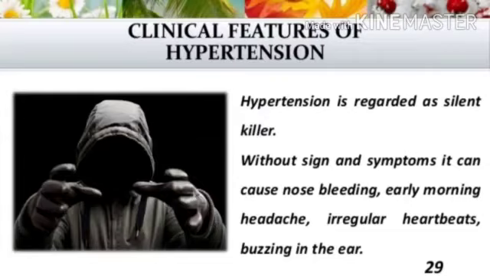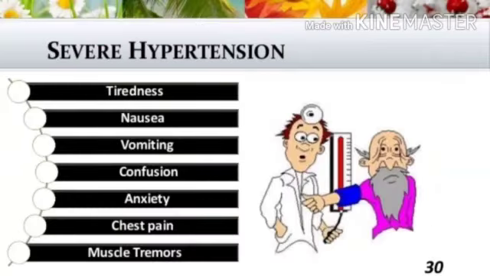Often without signs and symptoms, it can cause nose bleeding, early morning headache, irregular heartbeat, and buzzing in the ear. Hypertension is called a silent killer because sometimes it occurs without any signs and symptoms. Severe hypertension causes tiredness, nausea, vomiting, confusion, anxiety, chest pain, and muscle tremors.